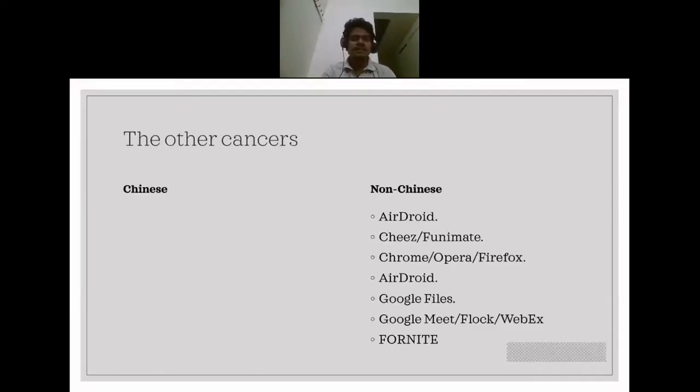And we just covered TikTok, but TikTok is just a part of the problem. There are other Chinese applications which more or less do the same thing. I will just cover the mainstream apps which violate user information in some way or the other. We have used these applications at one point of time, or some of us are still using them. I believe Xender and ShareIt, these are applications we still use to share files.